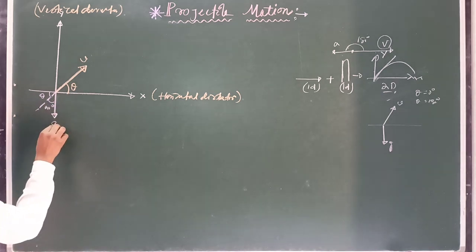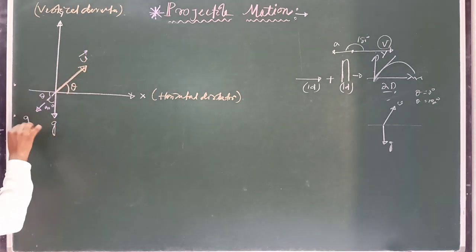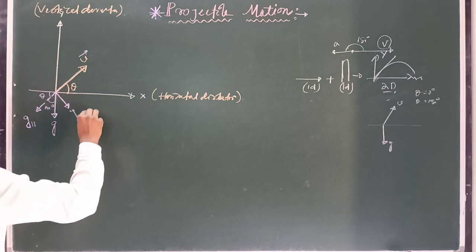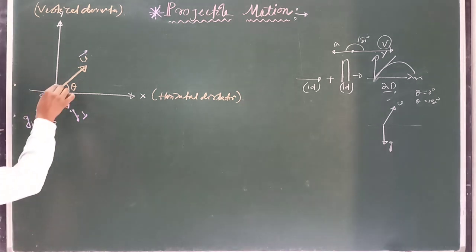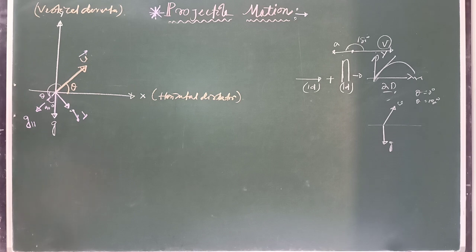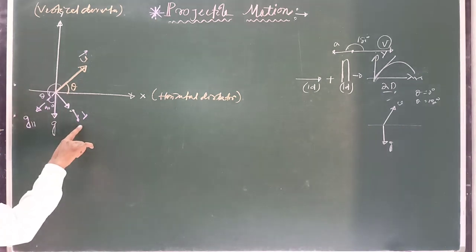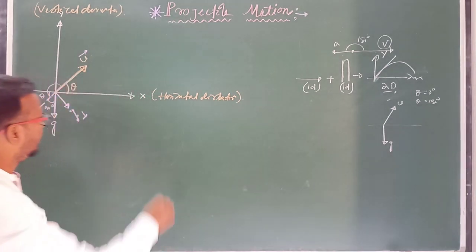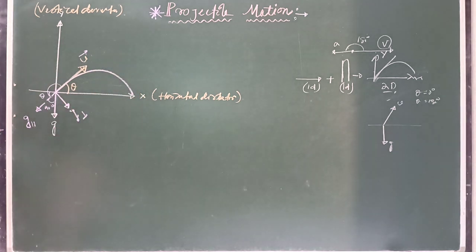If you resolve it into two rectangular components, suppose this one is parallel to initial velocity u, so I am writing here g parallel, and this one g perpendicular. The parallel component of acceleration due to gravity is at 180 degrees with the initial velocity, so this parallel component always tries to decrease the velocity of the projectile, but the perpendicular component makes the projectile move in a curved path. Clear? And this curved path will be drawn like this. Clear?